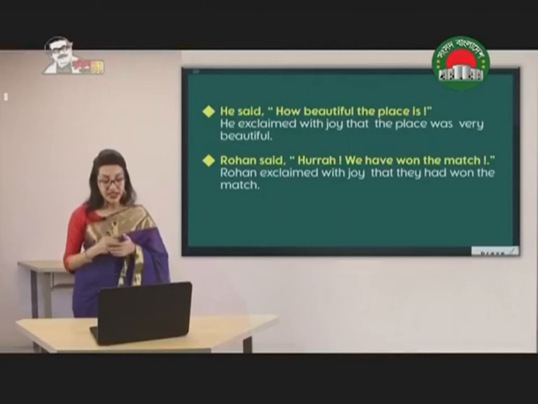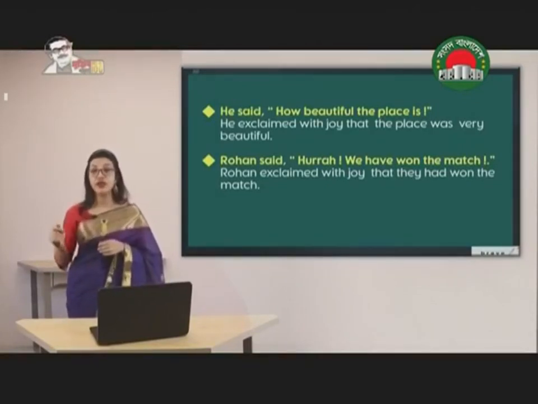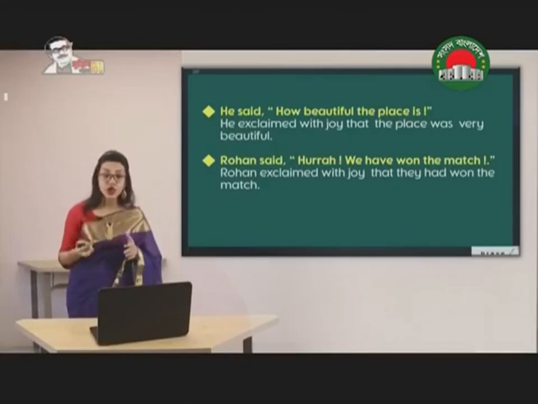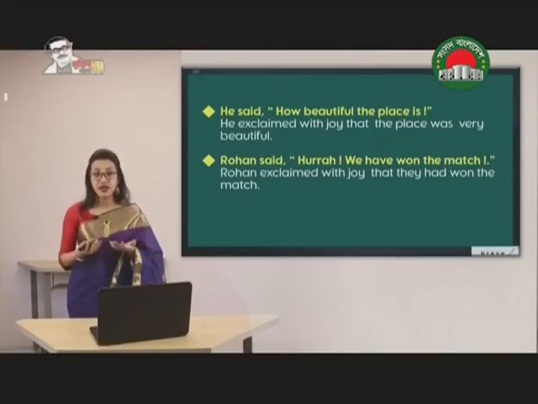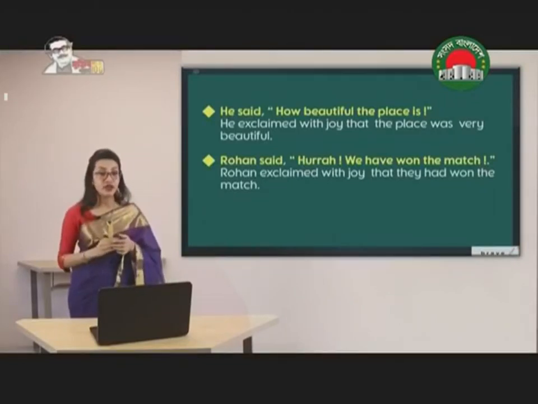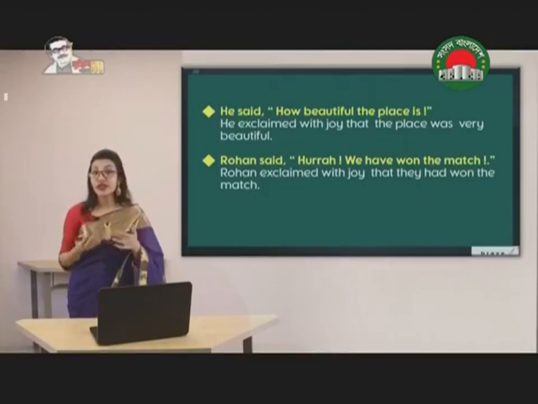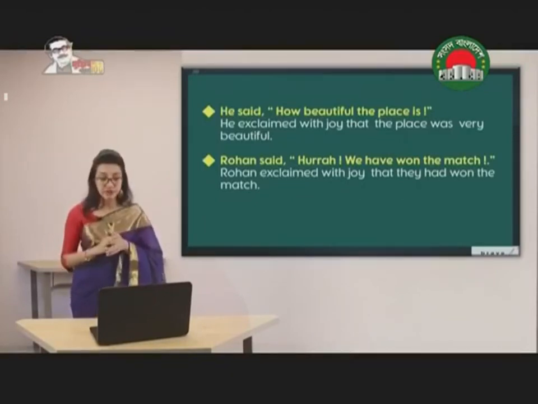I have written, he exclaimed with joy that the place was very beautiful. Now focus here: he exclaimed with joy. Why joy? Because it's a nice place, something that is delightful. For that reason, we have written exclaimed with joy. You can also write exclaimed with happiness here.